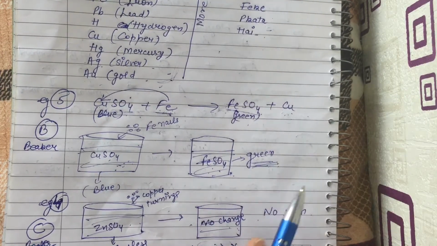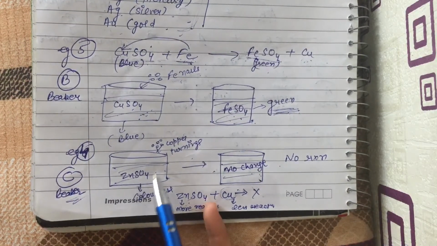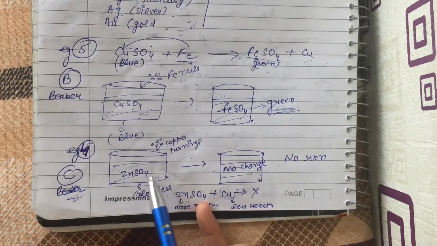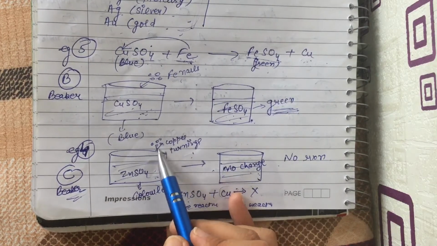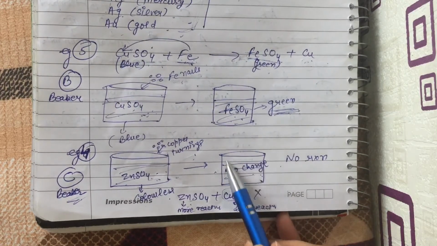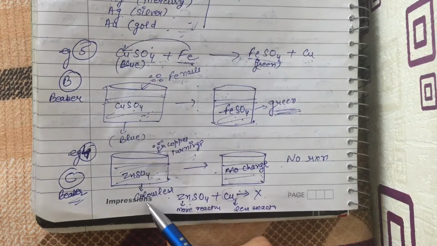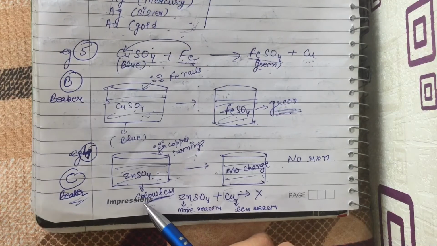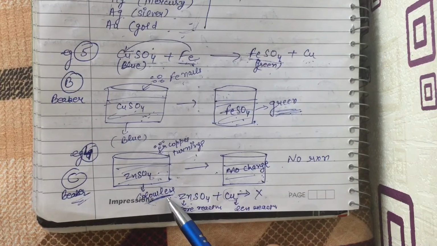Just like that, we will take another beaker, that is C. In beaker C, we have taken 50 ml of water and formed a zinc sulfate solution. In the zinc sulfate solution, we have to add copper turnings. Here we are adding copper turnings. After adding copper turnings, after some time, we will see that the color will not change. Firstly, the initial color was colorless. Zinc sulfate solution is colorless, but copper sulfate was of blue color, and here it is colorless.